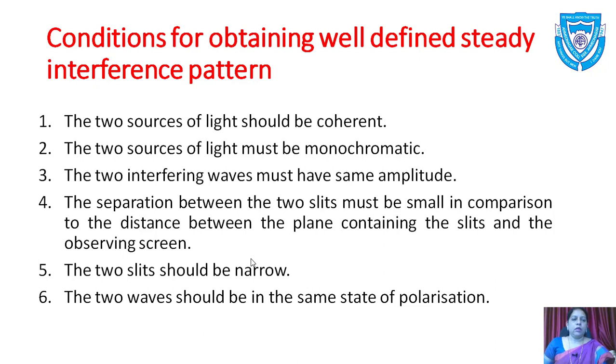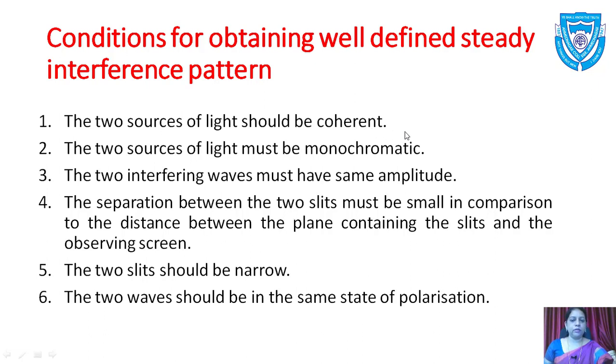Then coming to the conditions for obtaining a well-defined steady interference pattern. This is the very important part, that is the conditions, because Thomas Young used all these conditions to get the well-defined or sustained interference pattern. The first is that the two sources of light should be coherent. Now what is coherent?